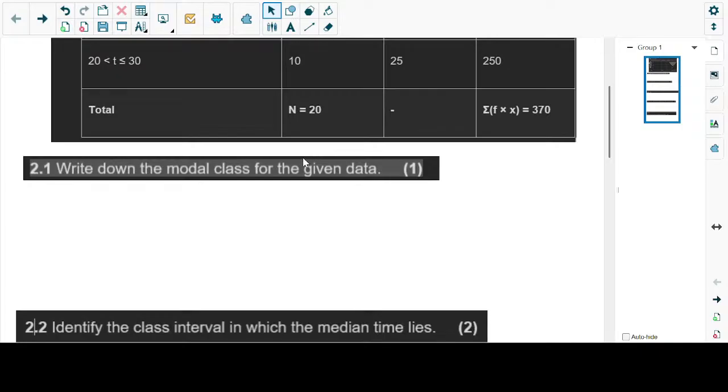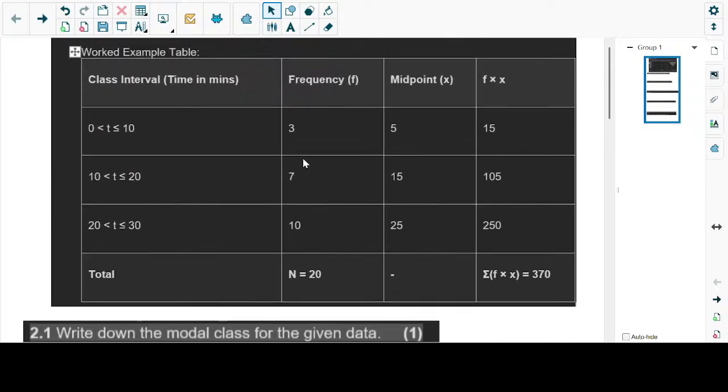What did they say? What is this table all about? They said you are given a table. They said you just shared worked example table. They didn't say anything about the table, so we have no idea what this data is all about.